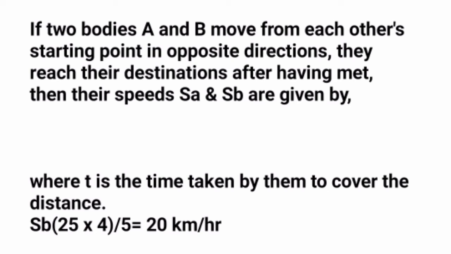Then their speeds SA and SB are given by the formula SA upon SB is equal to root of TB upon TA, where T is the time taken by them to cover the distance. So we will substitute the values and we find the answer as 20 km per hour. So 20 km per hour is the correct answer to this.